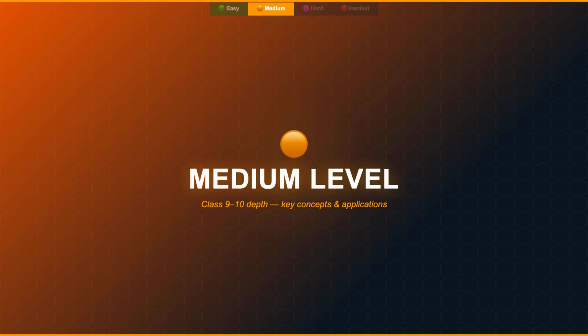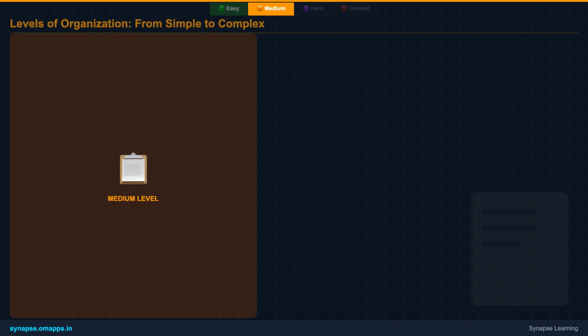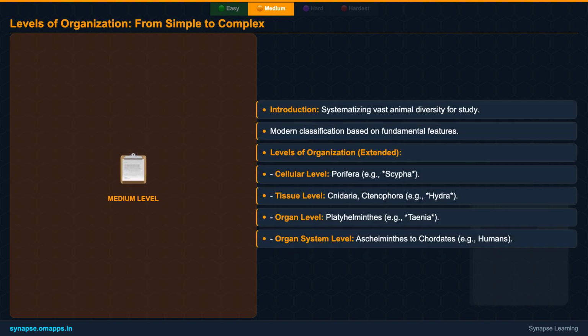Great job with the basics. Now, let's step up our game and explore the basis of classification at a medium difficulty level. We'll delve deeper into more complex features. We've already seen how animals vary in their levels of organization. Now, let's expand this to include organ and organ system levels, where tissues combine to form organs, and organs work together as systems. This progression reflects increasing complexity, allowing for more specialized functions and greater efficiency, crucial for survival and adaptation in diverse environments. Think about how a digestive system works compared to just individual cells.